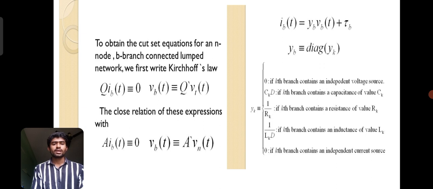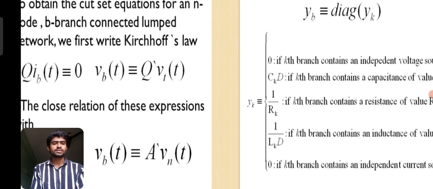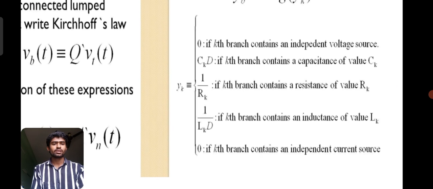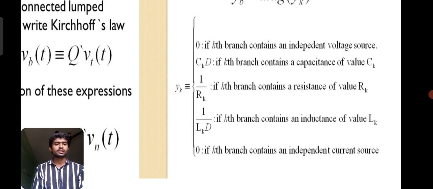With A ib(t) equals 0 and vb(t) equals A^T vn(t), where ib(t) equals Yb vb(t) plus gamma b, where Yb equals the diagonal of Yk, and Yk is defined as 0 if the kth branch contains an independent voltage source.